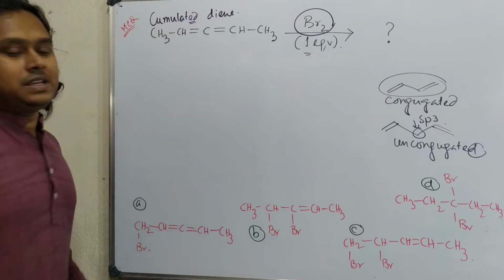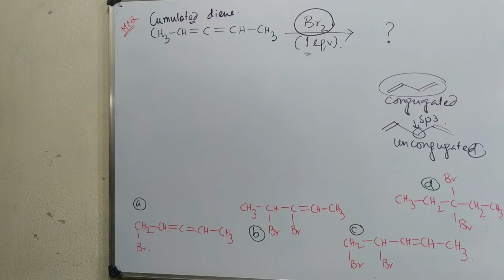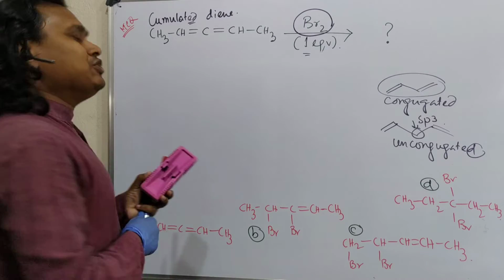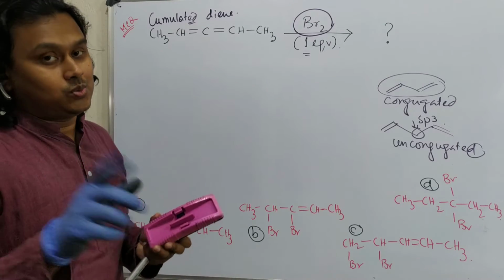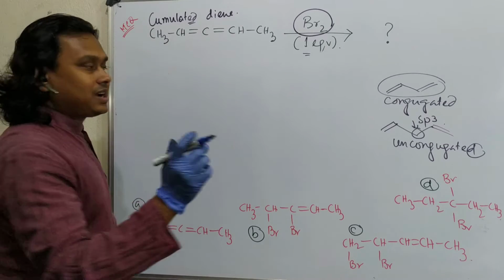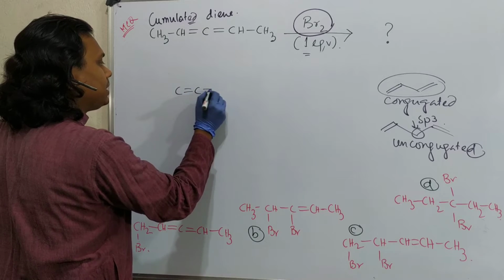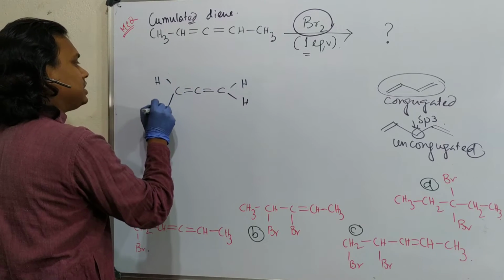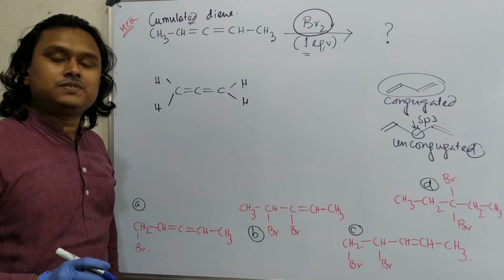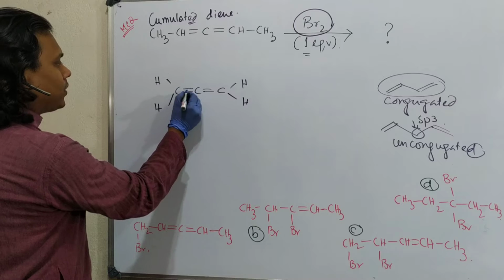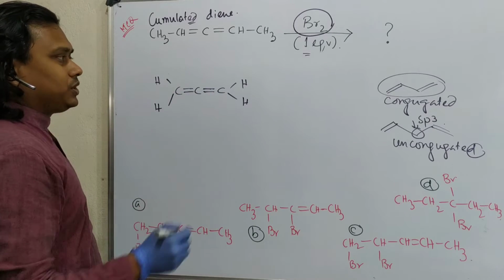Why am I saying cumulated diene? Because this is not actually in conjugation. Okay, sorry for the interruption. So now it's a cumulated diene. Is a cumulated diene conjugated? No. Why? In order to understand this, I believe you need to understand one simplest molecule, that is allene. By the way, students, I have already discussed a dedicated lecture on allene. Please visit if you want to learn more. Otherwise, this is difficult.